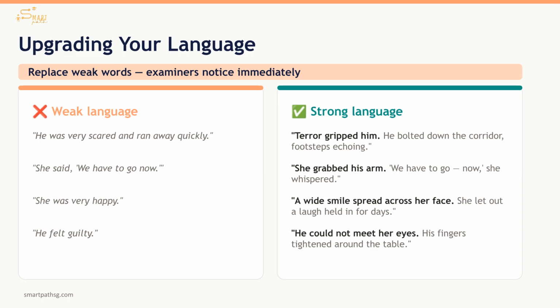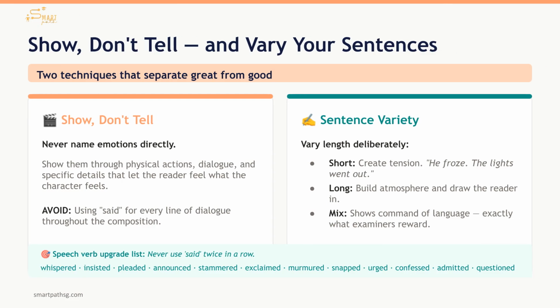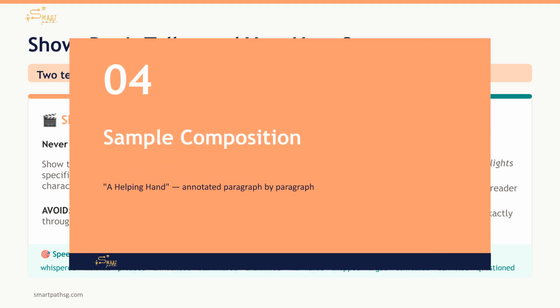See the difference? Show, don't tell, and sentence variety are the 2 craft techniques most directly linked to high language marks, separating great from good compositions. Both are learnable with practice. Avoid naming emotions directly and vary sentence length to create tension and atmosphere.